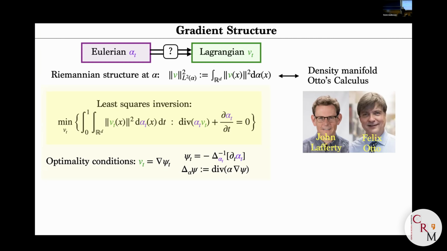So the subtitle of my talk, do you want or not to be a gradient field, is equivalent to saying, do you want or not to be a least square solution? It's if and only if. If you're a gradient field, then you just plug this inside the continuity equation, and you see that what you need to solve is a Laplacian. You have the divergence of the gradient. You need to invert a weighted Laplacian.